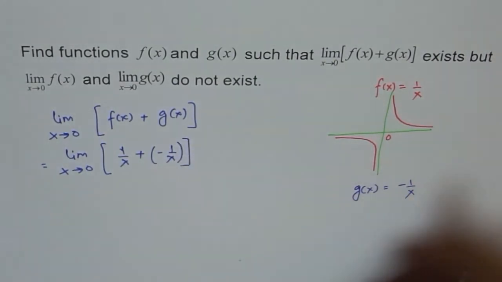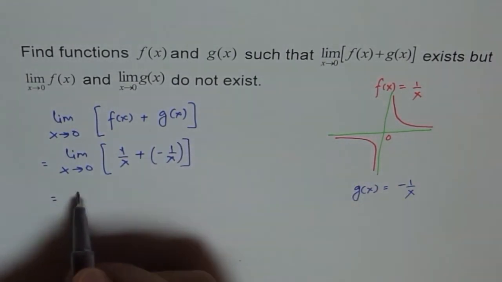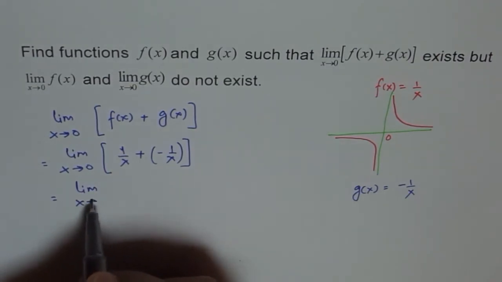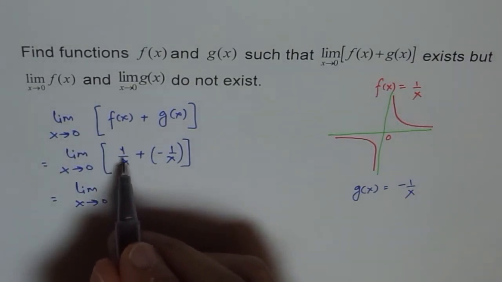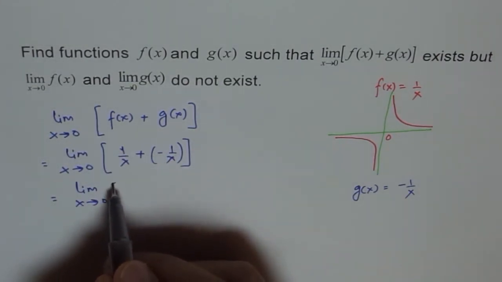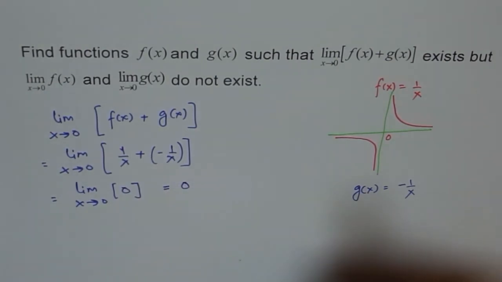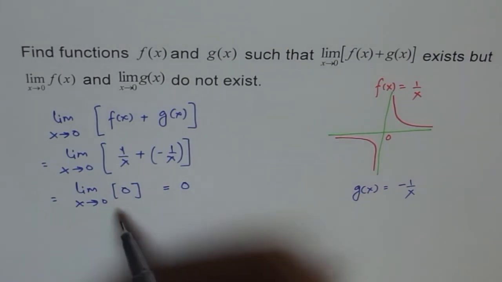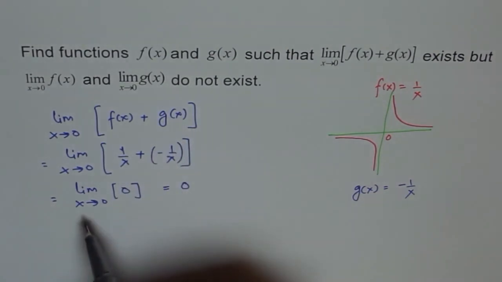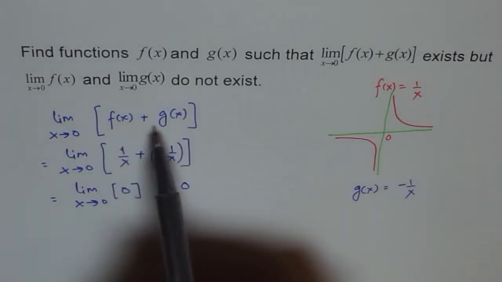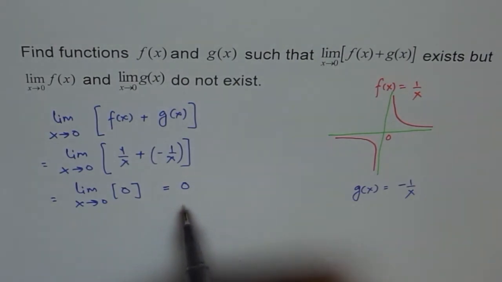Clearly this minus this is actually 0, which will give me 0. So in a way I do get a limit of the combination of these two functions as 0, whereas the limit of the individual functions does not exist as x approaches 0.